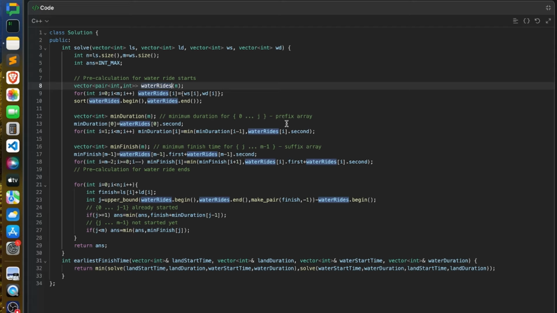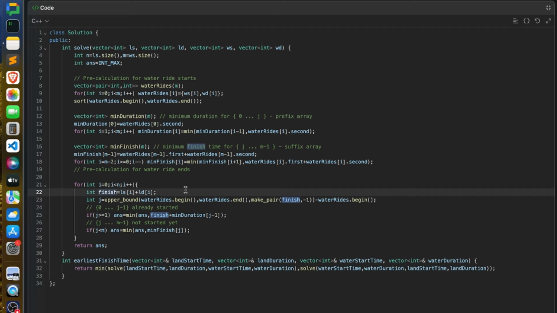Now, if you follow the explanation part, I mentioned there are two pieces of information required to solve this problem optimally: one was the prefix array and one was the suffix array. I'll come to this after some time, so I'll directly come to here. Here I'm going through all possible land rides. Let's consider the ith land ride. Your finish time would be the start time of that land ride plus the duration. So this is the time when you finish your ith land ride.